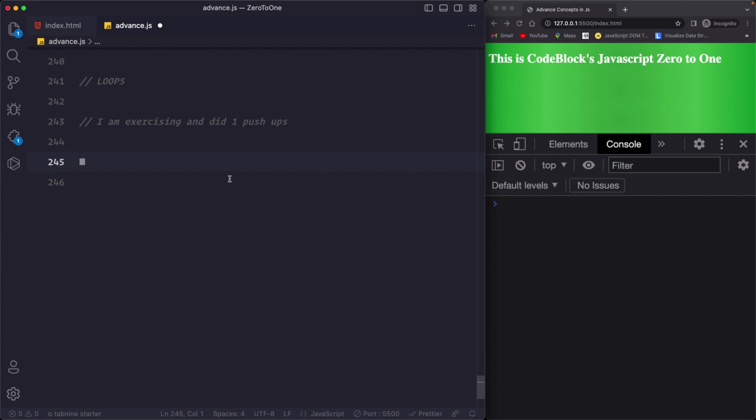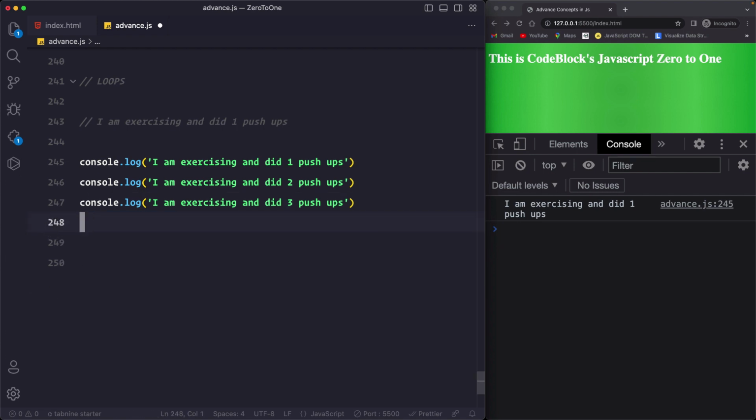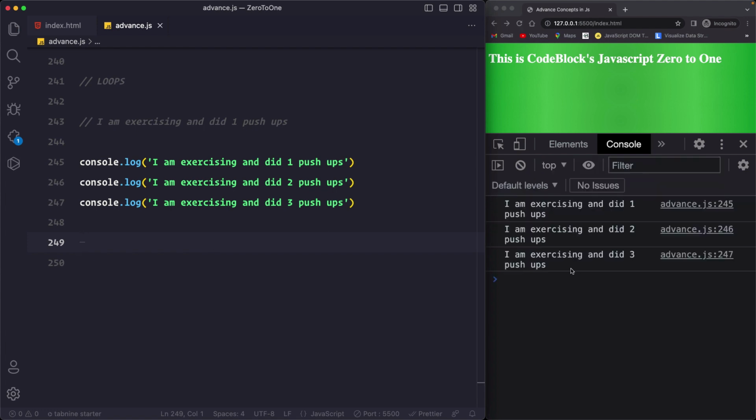If I tell you that you started going to the gym and the first day you did 10 push-ups, write it in an English sentence using programming syntax. How would you do this? You would simply say console.log, I am exercising and did 1 push-ups, 10 times, right? So literally you would write console.log and write X, and then it would show up. And to repeat it, you will simply duplicate the line of code and so on and so forth. Okay, let's keep it only till 3 console.log statements, and you get it.